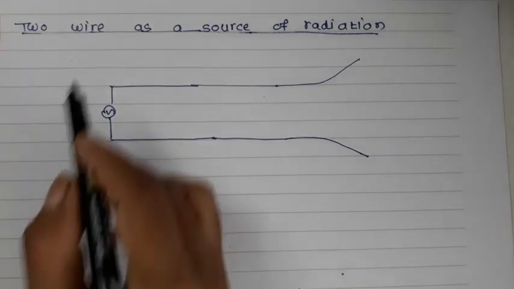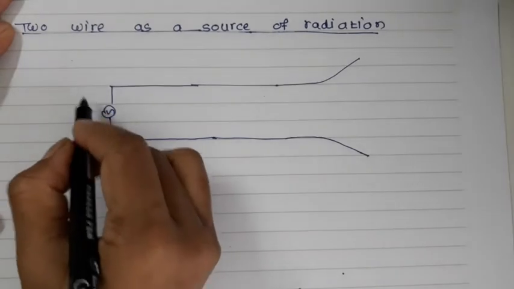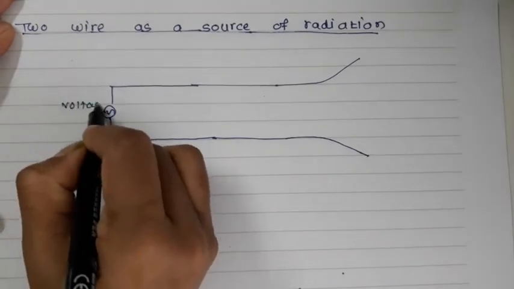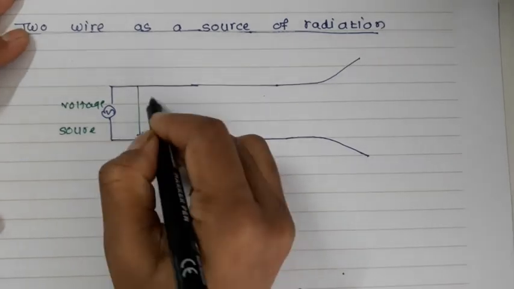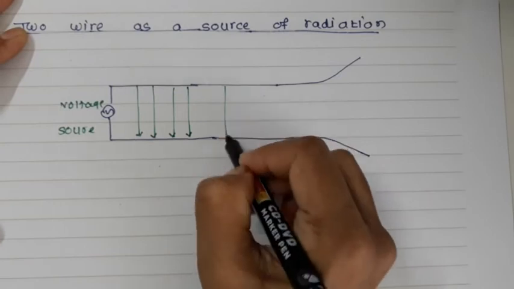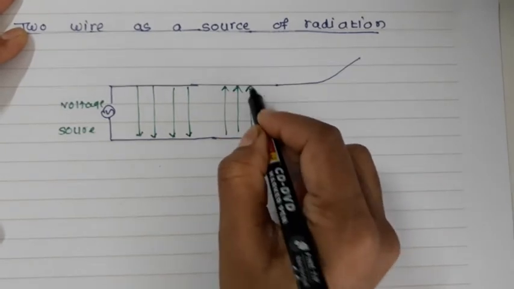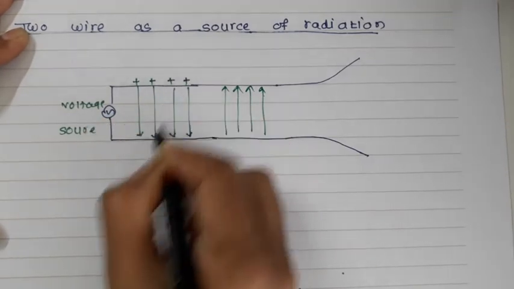Now here I have given some voltage over here, so you can see the electric field. Suppose this is the voltage source, this is the two wire system where you have the E lines like this. Then this will be the situation where your source is an AC source.